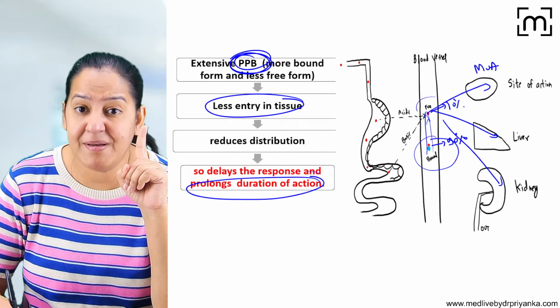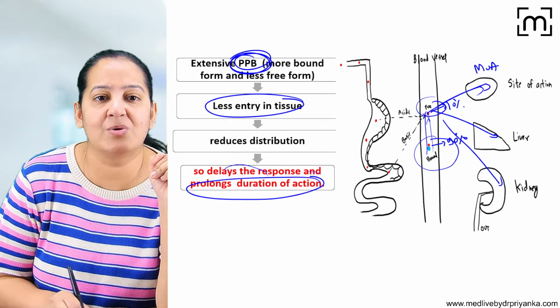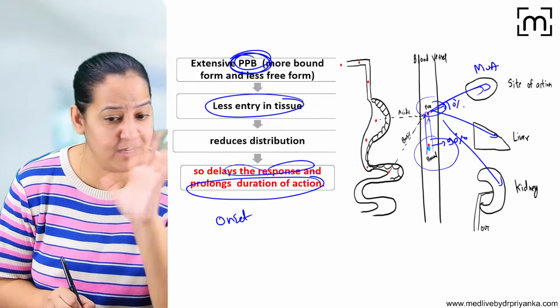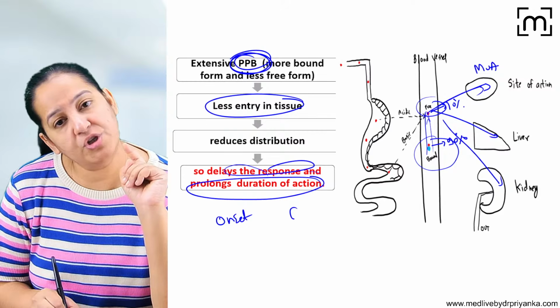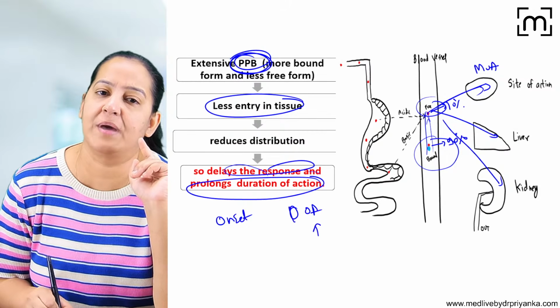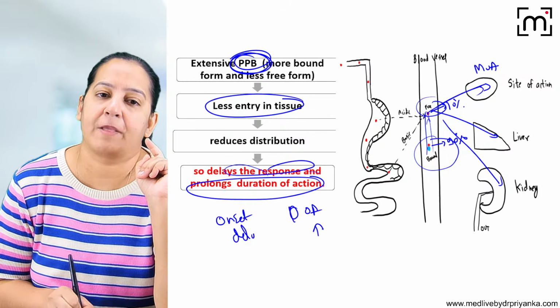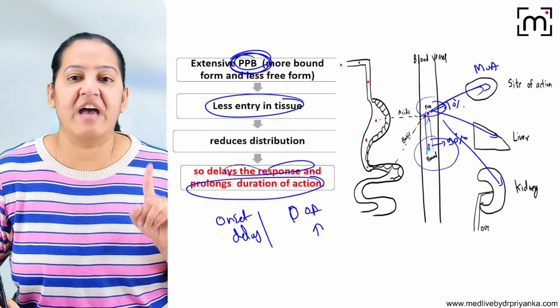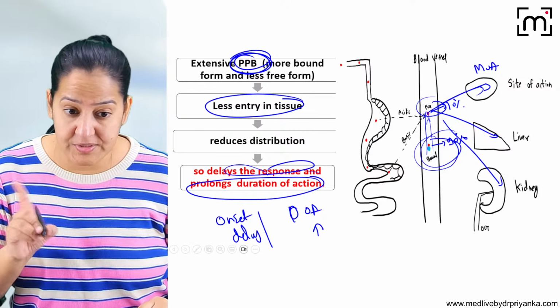And since only 10% is going to the tissue, the onset is also very delayed. Such drugs have delayed onset. You don't use them in emergency, but the duration of action is very prolonged. We don't use such drugs in emergency. The drugs which have high plasma protein binding, we don't use them in emergency.